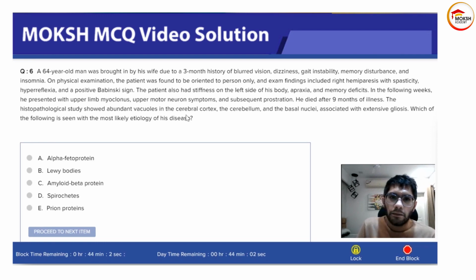This is a very descriptive explanation about the type of pathology that is seen. Which of the following is seen with the most likely etiology of his disease? Okay, so this is also a double jump type of question, double hammer. Option A, alpha fetoprotein. Option B, Lewy bodies. Option C, amyloid beta protein. Option D, spirochetes. Option E, prion protein.